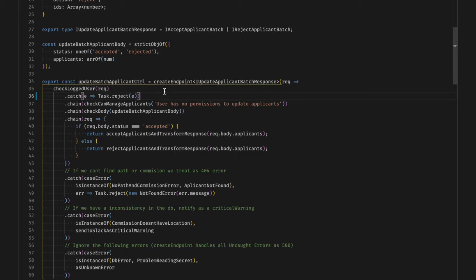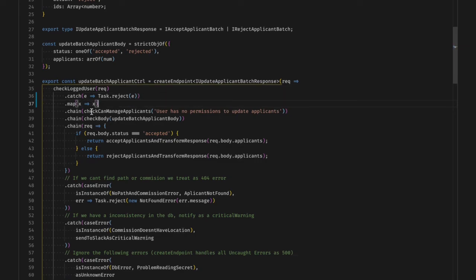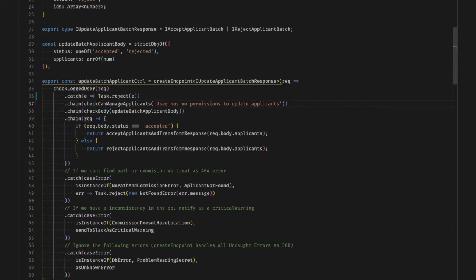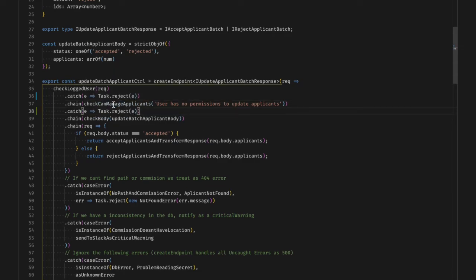If the first step is successful, notice that the request now holds the user information. The second is an authorization step. Basically it checks that the user that makes the request has access to do this. If it doesn't, now we have a forbidden error, which is also an HTTP error with the status code 403.